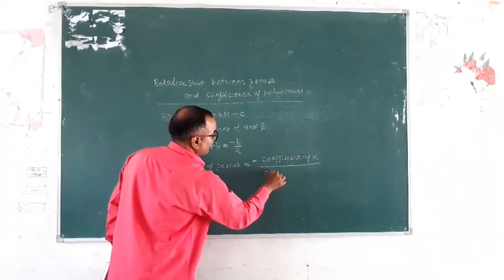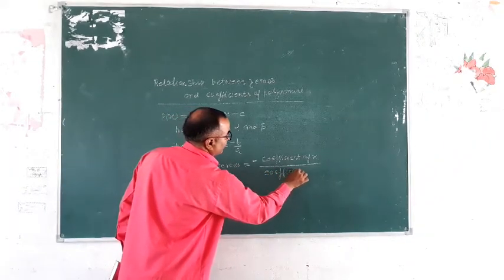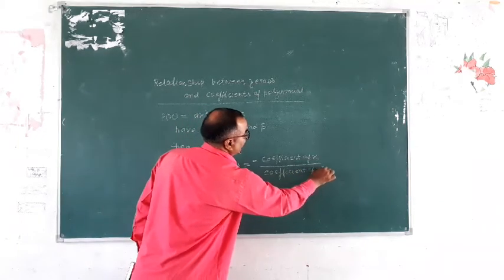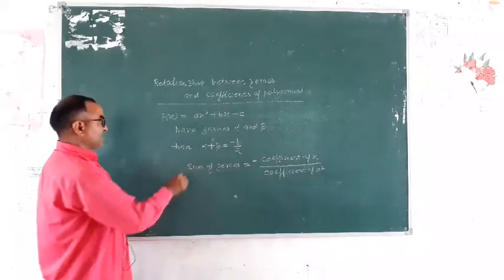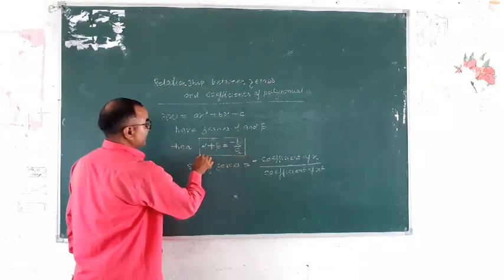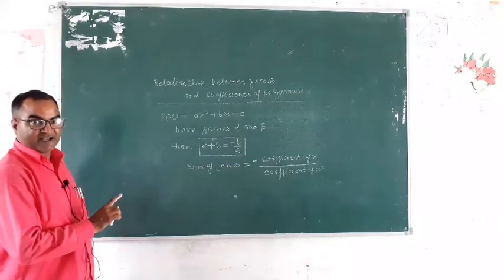Write down coefficient of x square. This is the formula. So alpha plus beta equal to minus b by a. Is it clear? Is it clear, all of you?